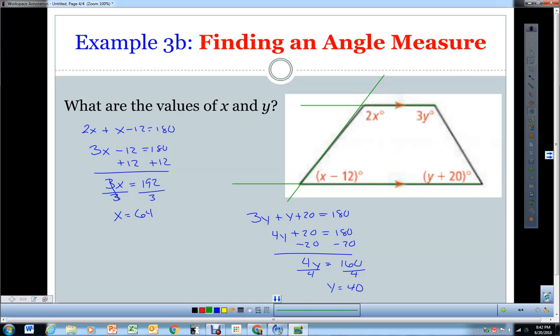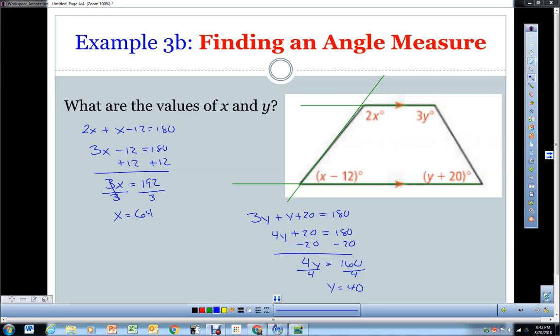Didn't exactly get that right, but you can kind of see this is our transversal, these are our parallel lines, so therefore these two are same side interior angles, which means they're going to be supplementary. So that tells me to solve for x, I have to add these up and set it equal to 180. So we do that and we get 64 for x.